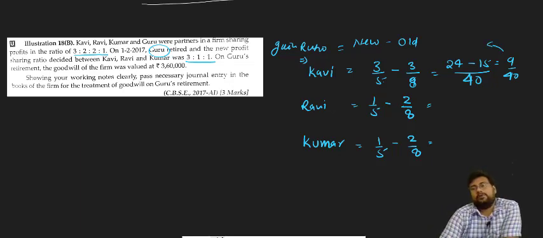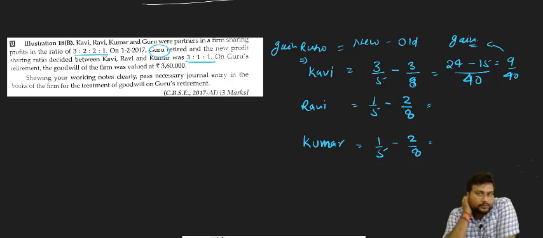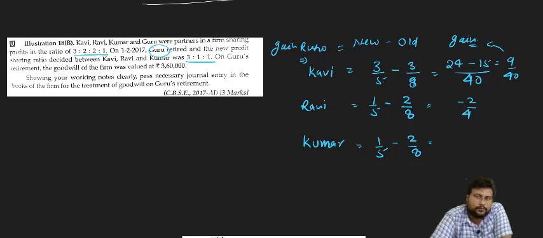Now this 9 by 40 is a gain, because the answer is coming positive. So for Kavi, 3 by 5 minus 3 by 8, the answer is 24 minus 15 divided by 40, which is 9 by 40. Similarly, when we go for Ravi, it will come minus 2 by 40, and minus 2 by 40 means sacrifice. Similarly for Kumar, minus 2 by 40 means sacrifice.